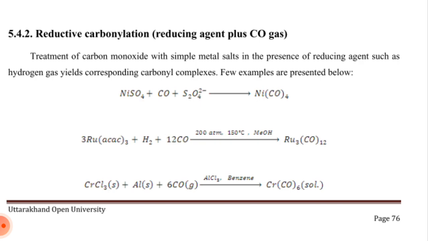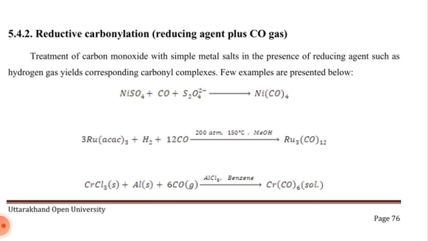Reductive carbonylation: reducing agent plus carbon monoxide gas. Treatment of carbon monoxide with simple metal salts in the presence of reducing agents such as hydrogen gas yields the corresponding carbonyl complex. A few examples are presented below. Nickel sulfate reacts with carbon monoxide and H2 to give nickel tetracarbonyl, along with sulfuric acid.